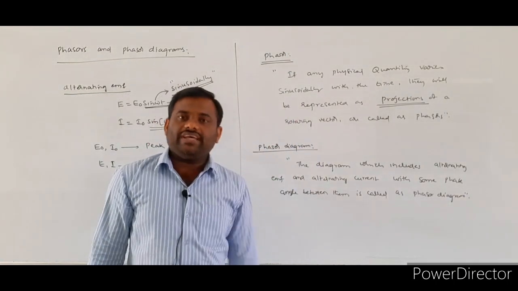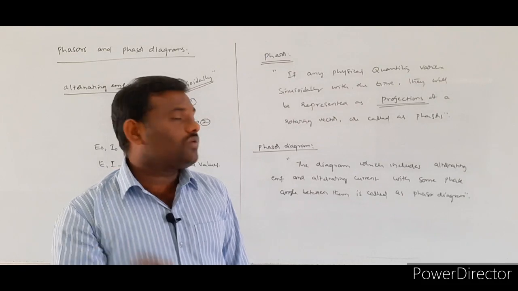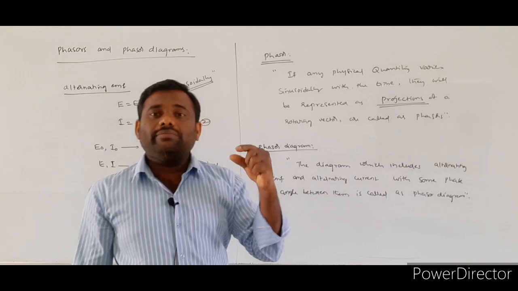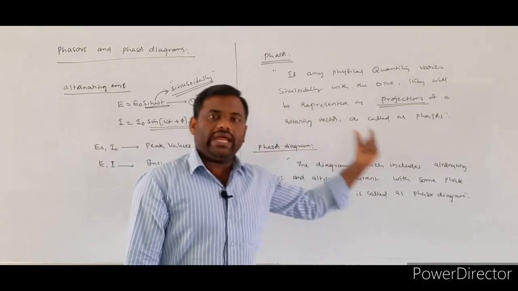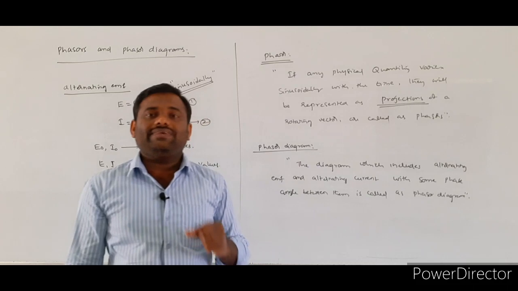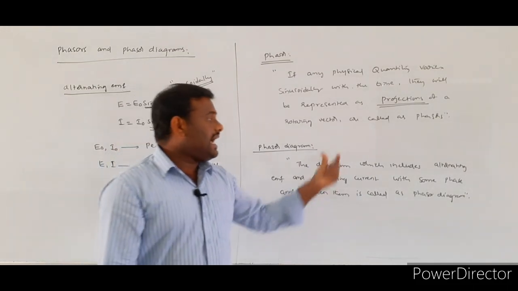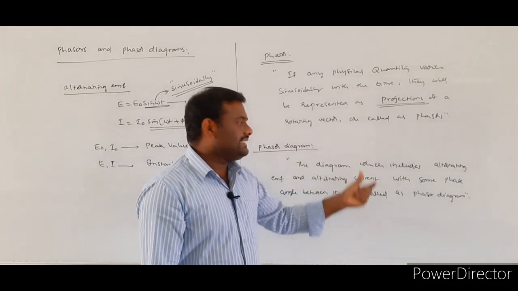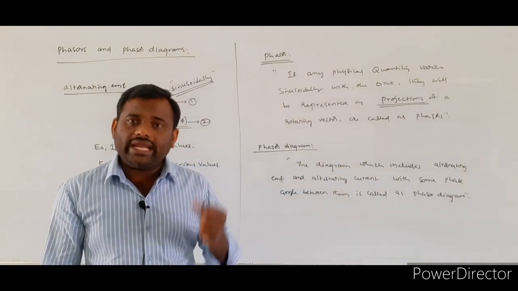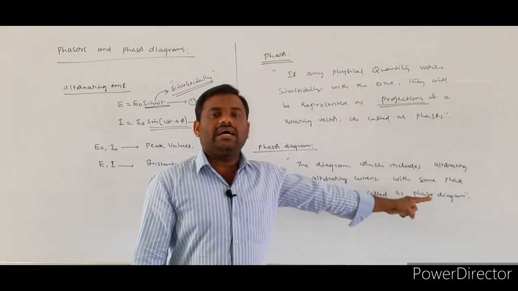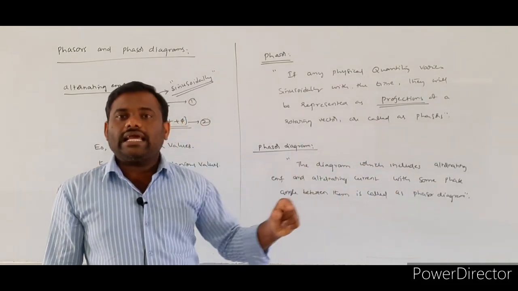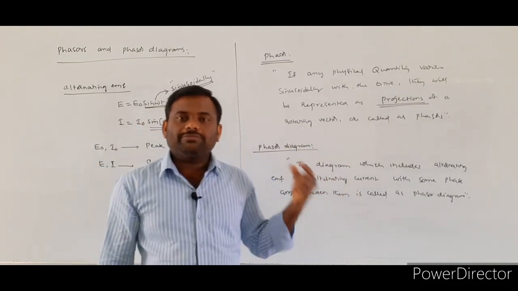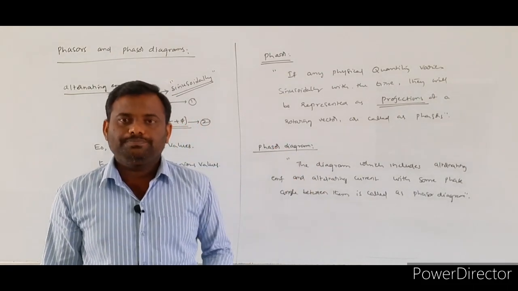So what is the definition of the phasor? A phasor is any physical quantity which varies sinusoidally with respect to time, and it can be represented as the projection of a rotating vector. And the diagram which consists of alternating EMF and alternating current as rotating vectors, along with some phase angle between them, we call a phasor diagram. Now we will see the explanation of phasor diagrams.